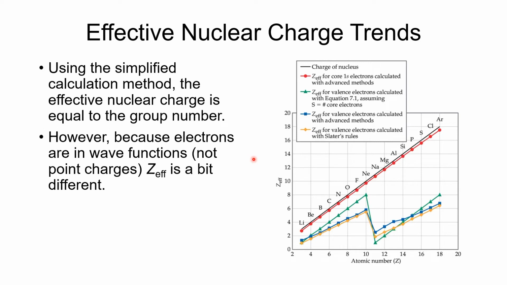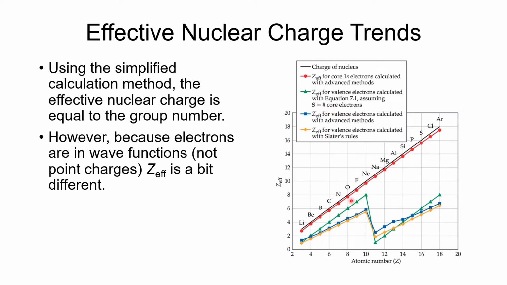Over here on this graph, I have the effective nuclear charge on the y-axis and the atomic number on the x-axis. The black line here represents what the actual charge is on the nucleus. The red one is the effective nuclear charge felt by inner shell electrons. You'll notice that it's a little bit lower, again, because electrons act like waves. All right. Z effective, the green one here, is the effective nuclear charge based on our simplified calculation, where the screening constant is equal to the number of core electrons.